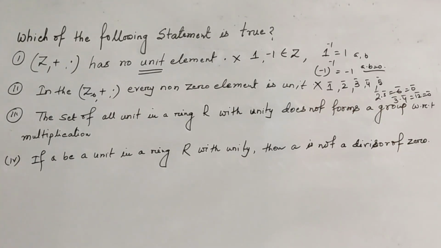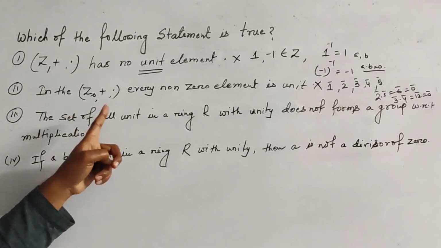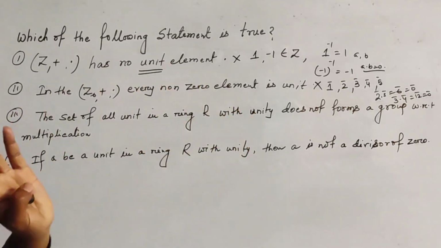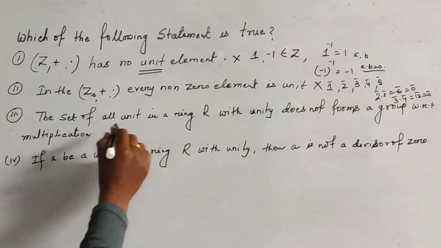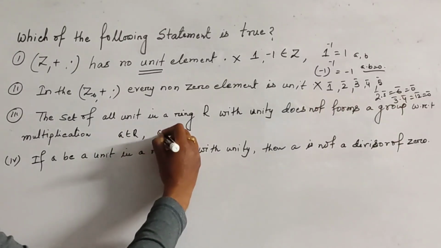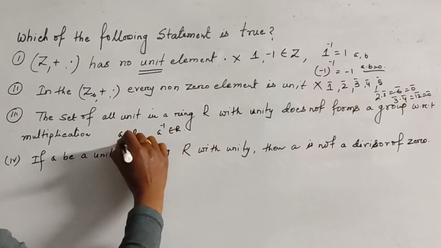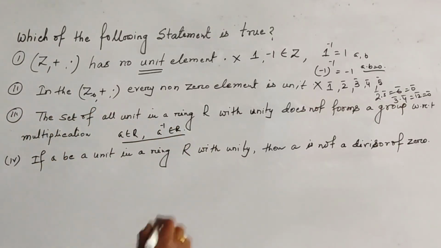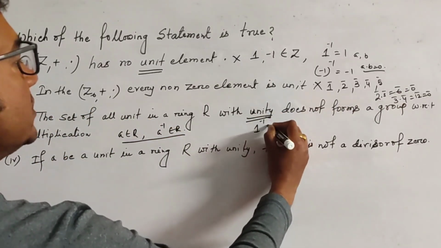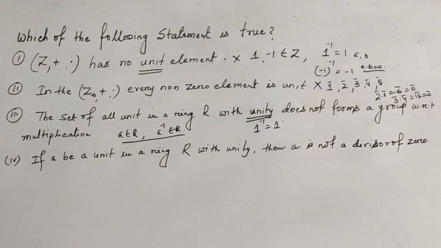And the third statement, the set of all units in a ring R with unity does not form a group. Okay, the set of all units means A belongs to R such that A inverse belongs to R. This type of element together with unity, where the unit is 1 and its inverse is also 1.